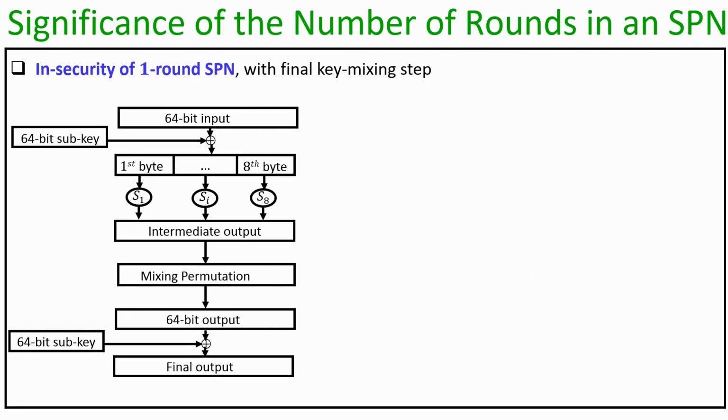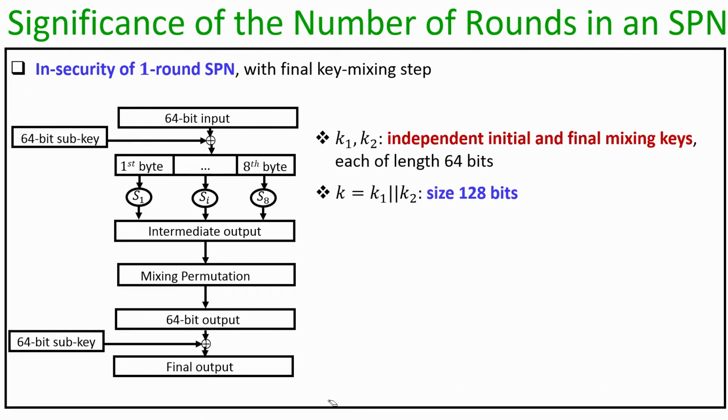So, now let us imagine that we do an actual one round SPN, namely we design a keyed permutation Fk(x) where we do one iteration of key mixing, substitution and permutation, followed by the final key mixing. And imagine that the sub keys used during the first round of key mixing and the final key mixing are independent of each other, and hence the overall master key of my Fk function is of size 128 bits.